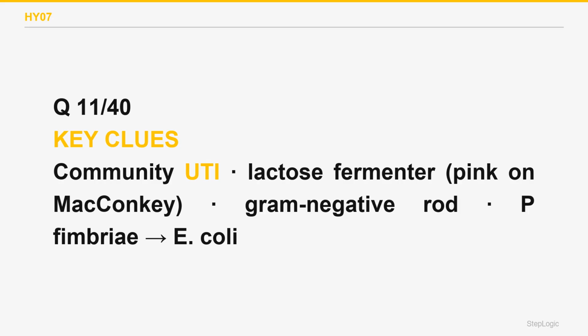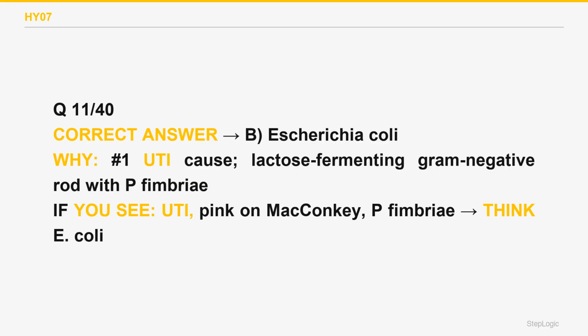Escherichia coli is the most common cause of urinary tract infection. It is a gram-negative rod that ferments lactose, forming pink colonies on MacConkey agar, and it grips the urinary tract using P fimbriae. It is also a leading cause of gram-negative sepsis and neonatal meningitis. The correct answer is